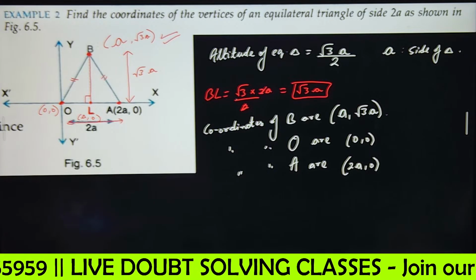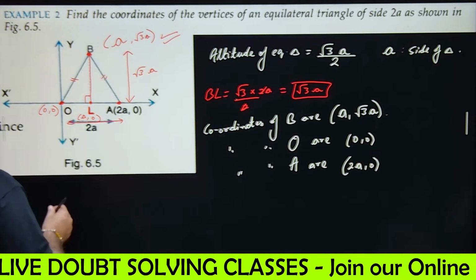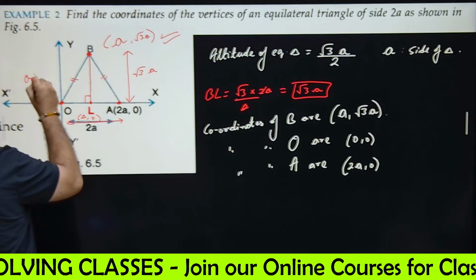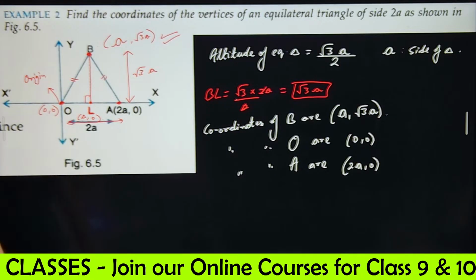Why 0 comma 0, sir? This is the center, no? This is the origin. And the origin's coordinates are 0 comma 0. Okay.